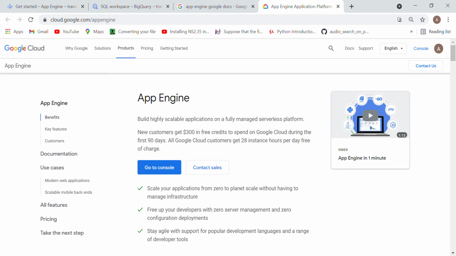For example, suppose a person named X is using App Engine to create an application.